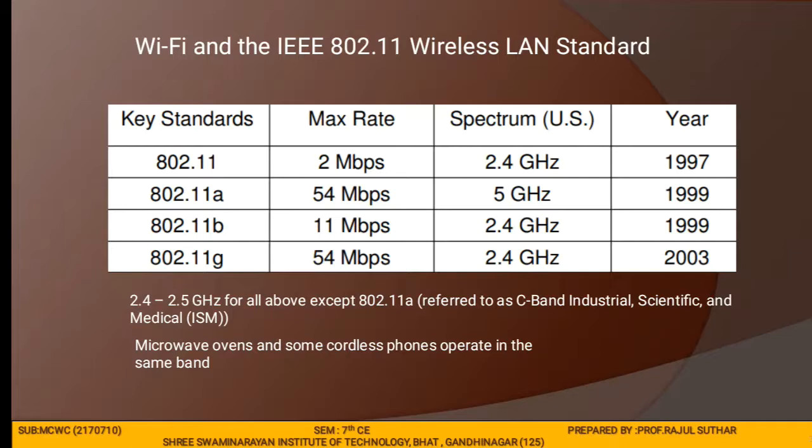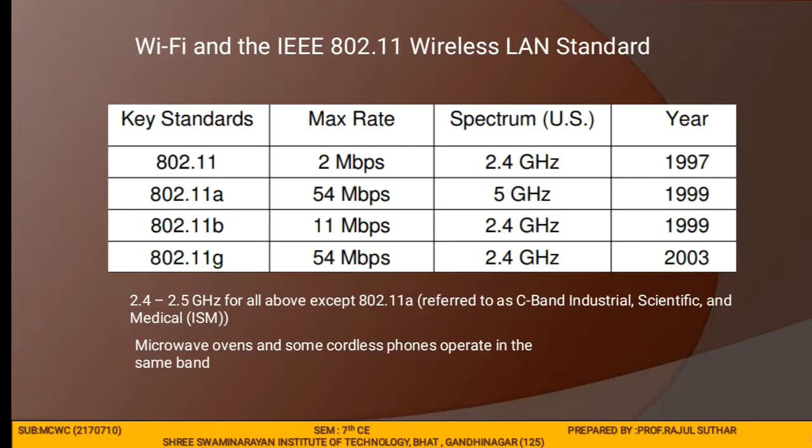Then 802.11a, this is the extension of 802.11 wireless LAN and goes as fast as 54 Mbps in the 5 gigahertz band. 802.11a employs orthogonal frequency division multiplexing as the encoding scheme, as opposed to either frequency hopping or direct sequence spread spectrum.